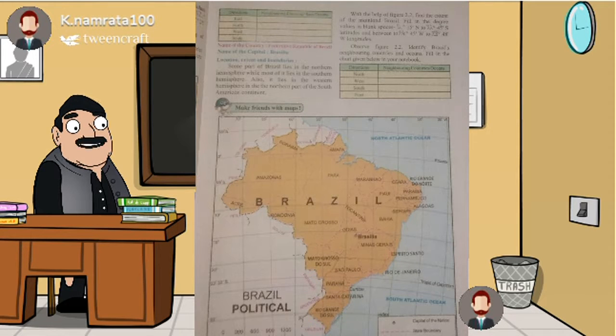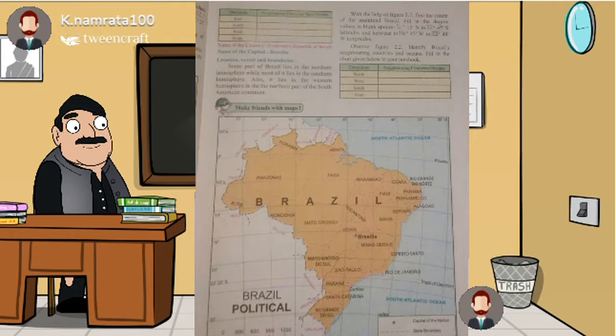So in this paragraph we studied the name of the country, that is Federative Republic of Brazil. Capital of this particular country is Brasilia. Location: it lies in the northern hemisphere while most of it lies in the southern hemisphere. Most of it lies in the south, but some part also lies in the north. Also it lies in the western hemisphere in the northern part of the South American continent.